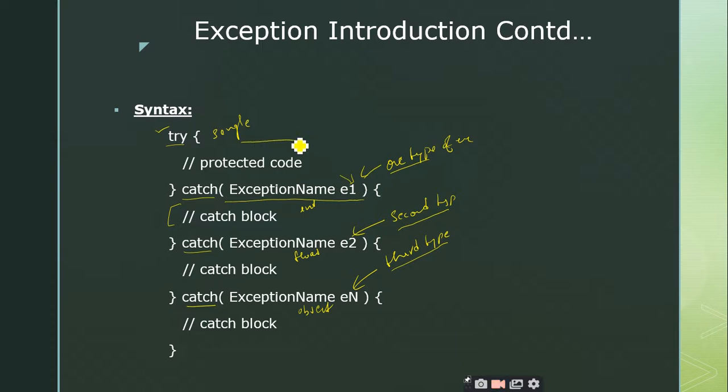Listen, this is a very important point. Any number of exceptions you are expecting, you can put everything inside this single try block. But when you want to handle those exceptions, you have to separately write the handling code with separate catch blocks. Is it clear? Any number of exceptions, single try block, but every different exception should be handled by a different catch block, right? Is it clear?